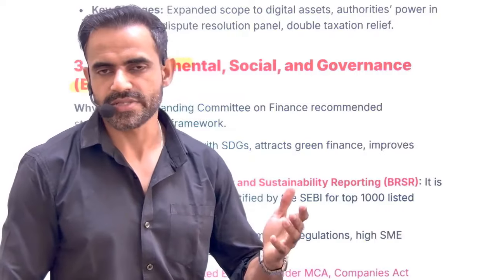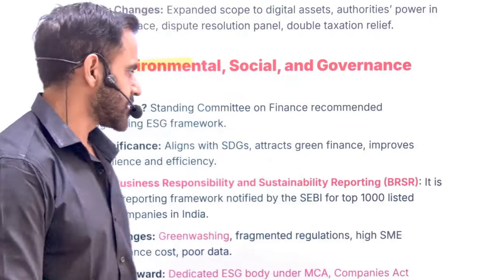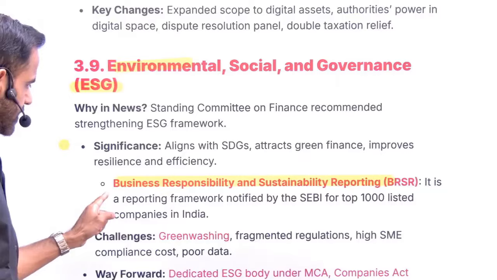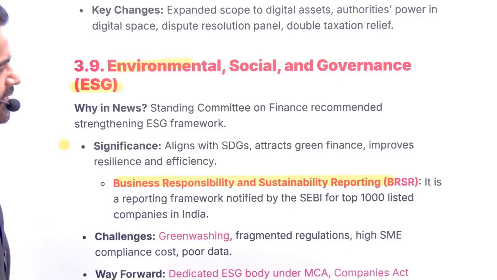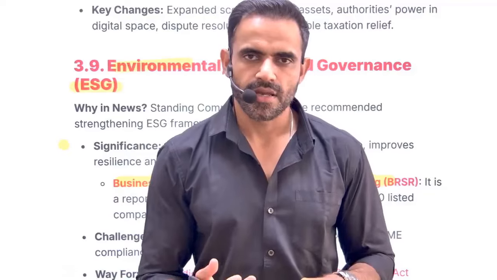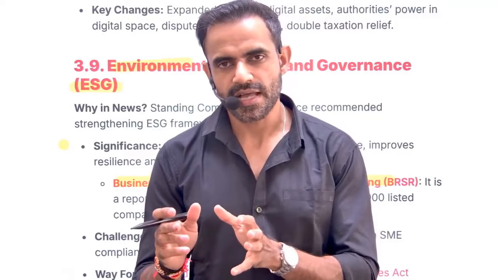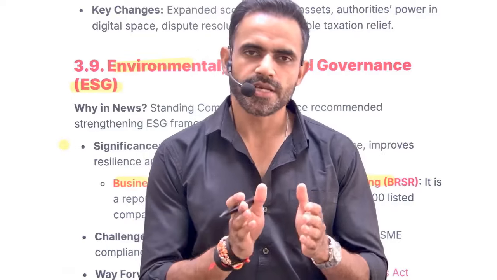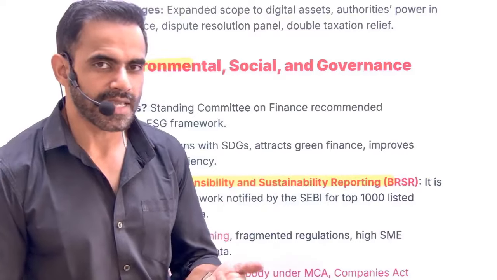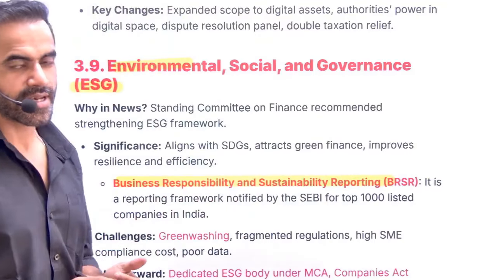Now, the top 1000 companies. For the top 1000 companies, SEBI has specified BRSR. The name itself is self-explanatory: business responsibility and sustainability reporting. That is, how their business activities are sustainable, not having any adverse impact on the environment and all that. Recently it was in the news because of a certain recommendation that this ESG norm should now be given legal backing. In the 2025 prelims there was also a question on the same aspect, and the examiner very smartly said that RBI is going to give directions related to this.